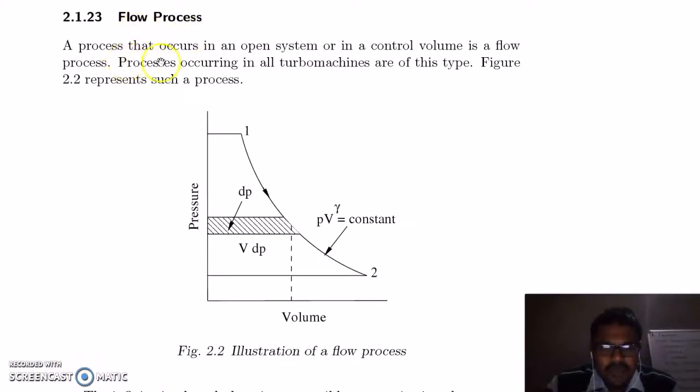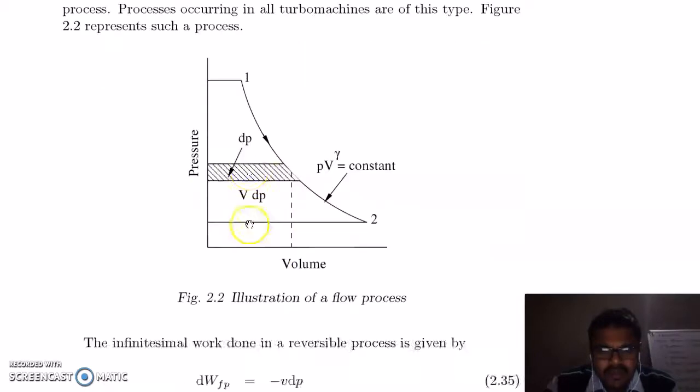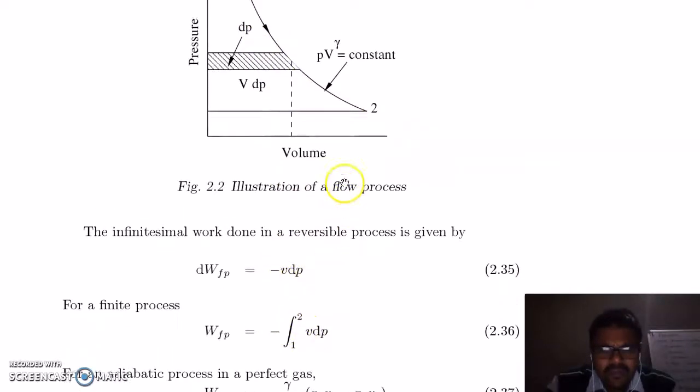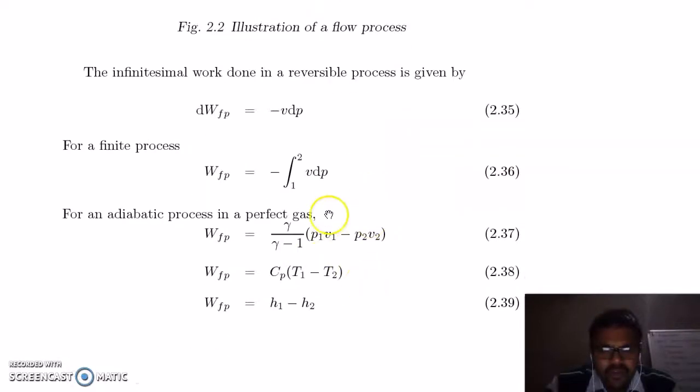Flow process: a process that occurs in an open system or in a controlled volume is a flow process. So this is an example of a flow process. The volume of the system is constant. So this is the change in pressure, which is dP. When you integrate, you can write it as minus VdP, because this is during expansion, so this is negative. When you integrate from 1 to 2 and solve, you will get this equation, which is Cp (T1 minus T2).